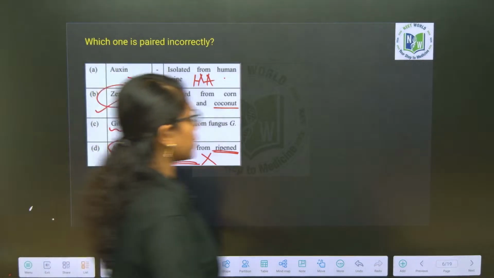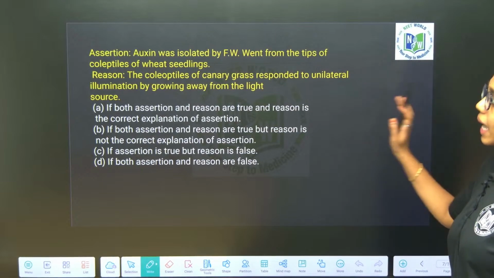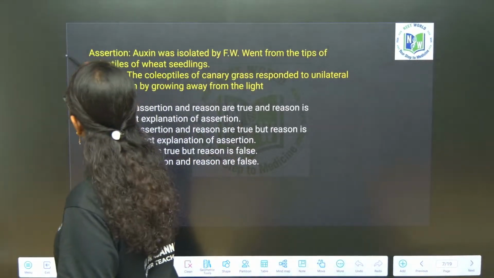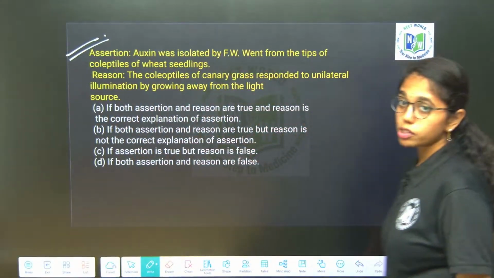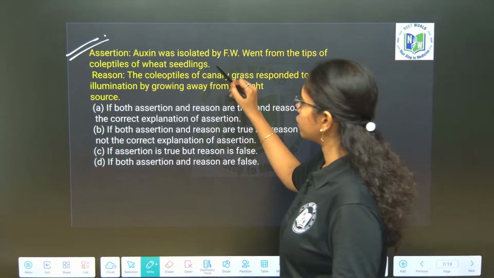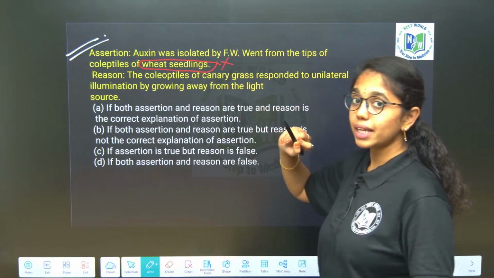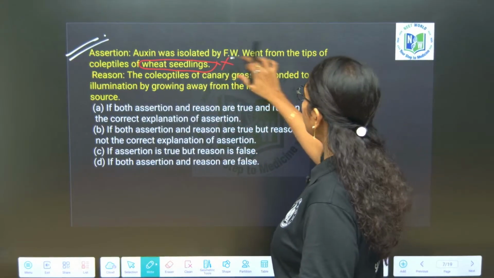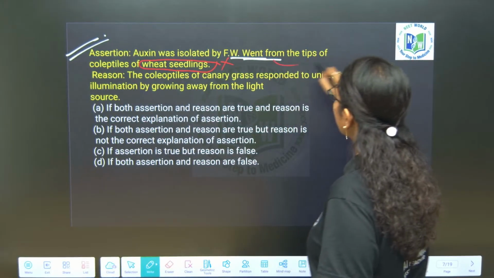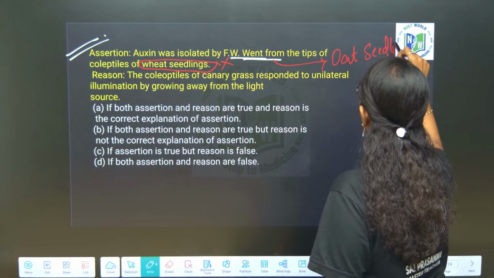Fine, ma. Next question. Here you look into an assertion and reason type of question. Auxin was isolated by F.W. Went from the tips of coleoptiles of wheat seedlings. Wrong. It is not from wheat seedlings. F.W. Went conducted the experiment on the tip of coleoptiles of oat seedlings, not wheat seedlings.